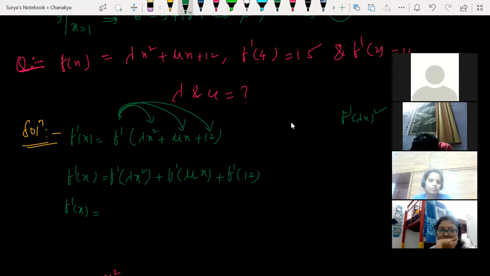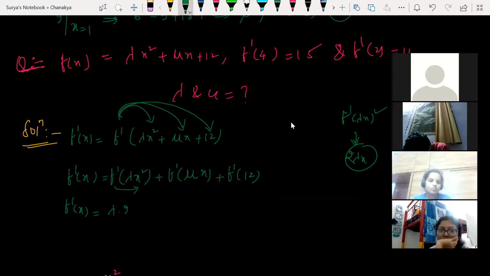f dash of x is equal to f dash of lambda x square. Lambda is constant, so I'm writing the constant as it is, and d by dx of x square is 2x. So 2 lambda x, clear?